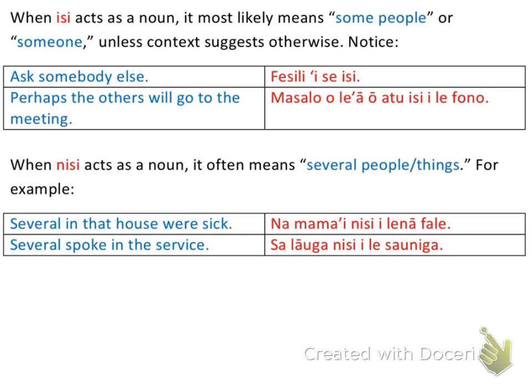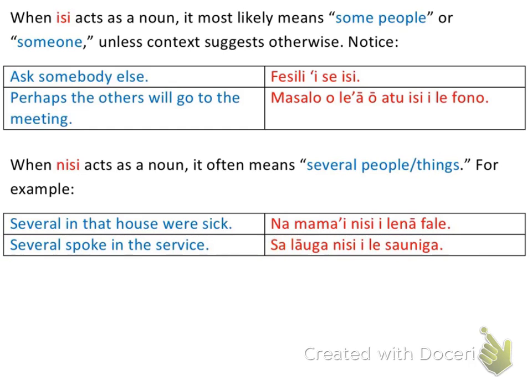Okay, so then in this sentence, again, I have several acting as my subject and spoke in that service. So spoke indicates to me a past tense. So I use sa or na, and in this case it needs a sa. And then spoke is my verb, so that'll be launga. And then the subject, again, the nice thing is when you use isi and nisi as a subject, then it doesn't need anything other than just that coming right after, okay? And then in the service is my prepositional phrase, and that's ile sauninga, okay?